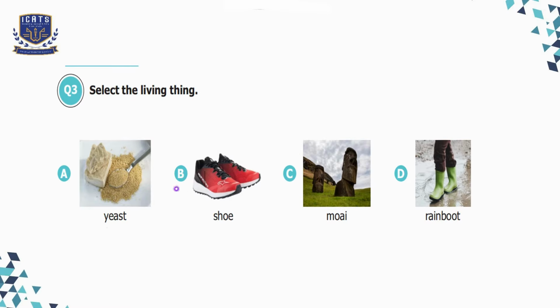So out of all 4 options, option A, yeast, is a living thing because it's a type of fungus made up of living cells. It grows and reproduces. It responds to the environment, like yeast cells can react to temperature, moisture, and nutrient availability. It requires food and water to grow. So I'll choose option A here.